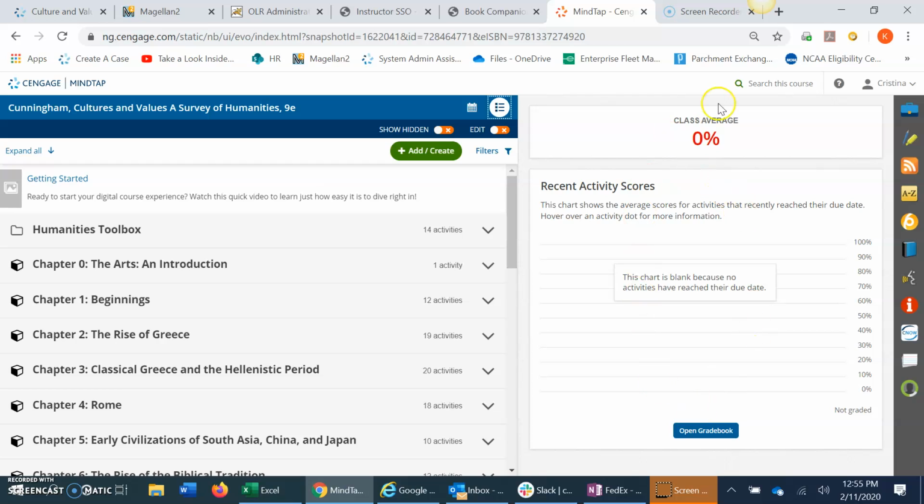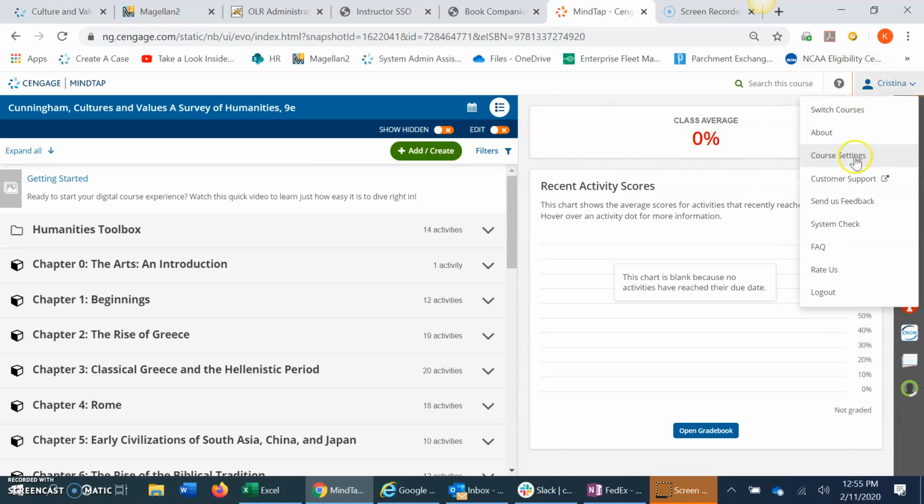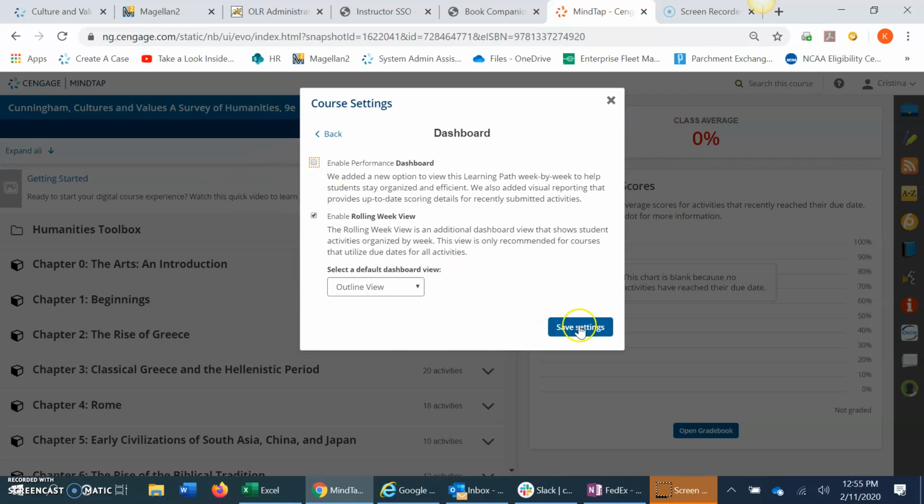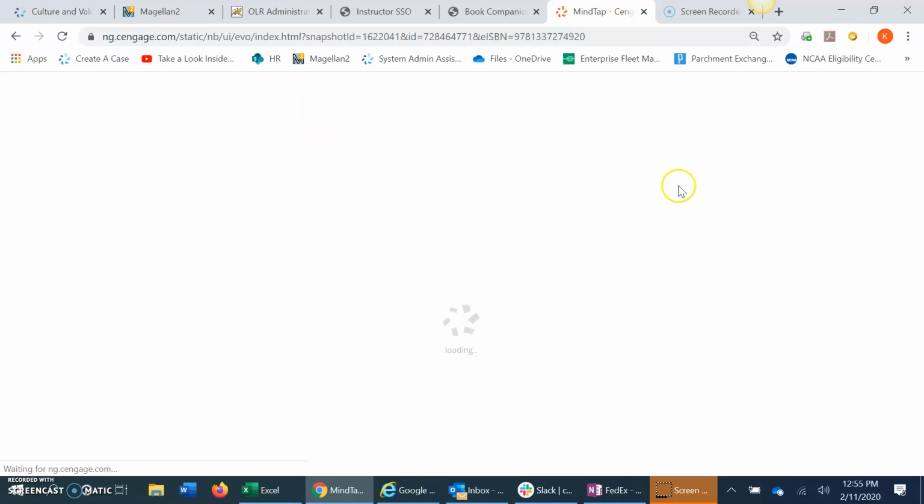I don't like to have this on my home screen here because there is a progress app that gives you full analytics of the course. So to take that off, I just go here, go to course settings, dashboard, and I click that performance dashboard off and I save.